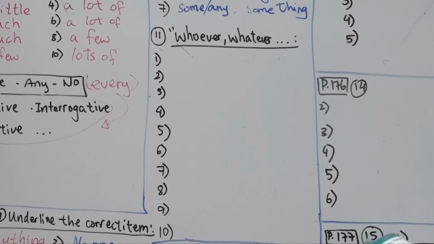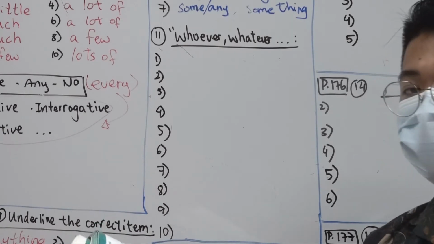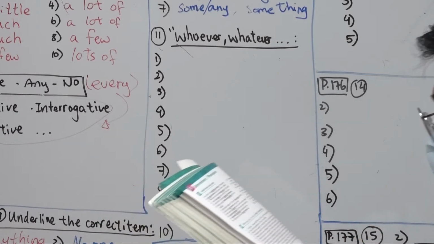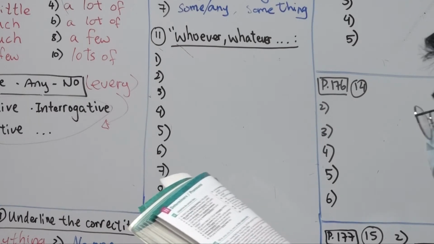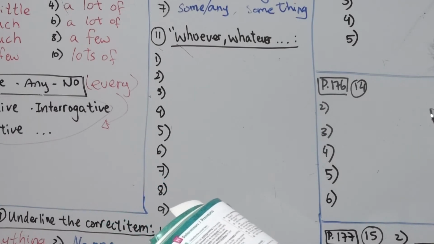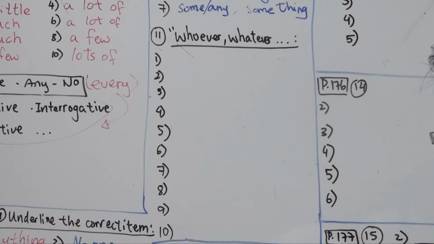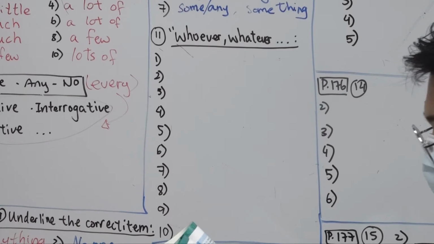Alright? Okay, so for number 1, the example they gave you is whatever, right? So I'm not sure how to advise you. Okay, the advise here is ending with SE, right? So this is a verb, okay? I'm not sure how to advise you. I suggest you do whatever you think is best. So why do we use whatever here? Can you explain? Someone at home, can they explain? Quickly, 10 seconds. Explain how.